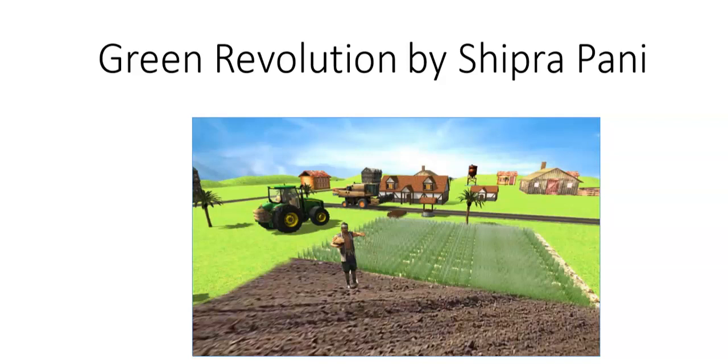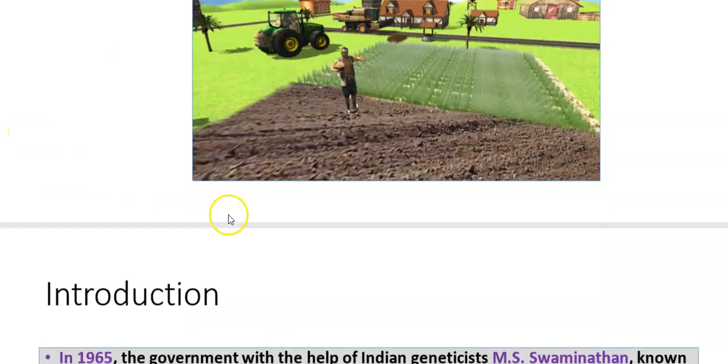Today we are going to learn a very important topic of economics of class 9th, that is Green Revolution. As the name suggests, it is Green Revolution. We are going to talk about the revolution which happened and why it happened, what is the reason. We will be coming to know.